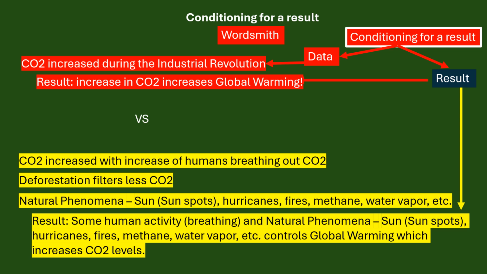So here it is in a nutshell. They say that increase in CO2 increases global warming. But I say some human activity, breathing, and natural phenomena together increases global warming, which increases CO2 levels.